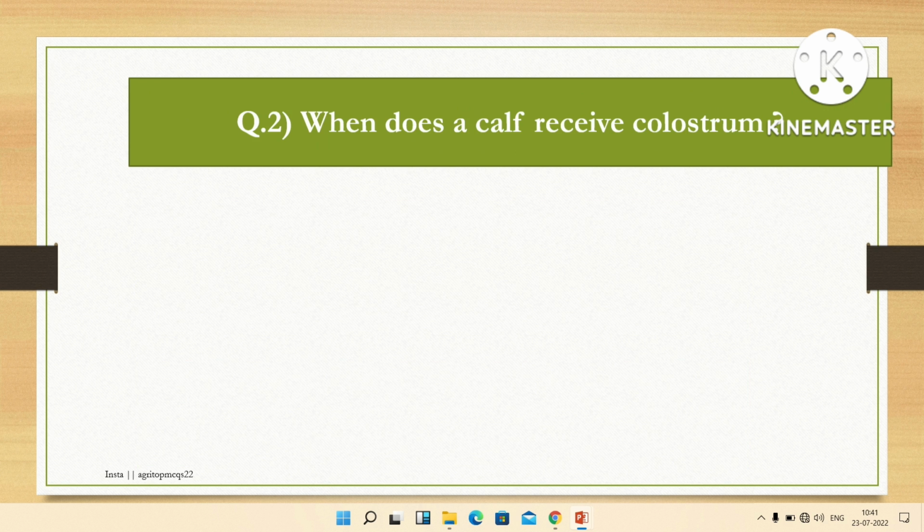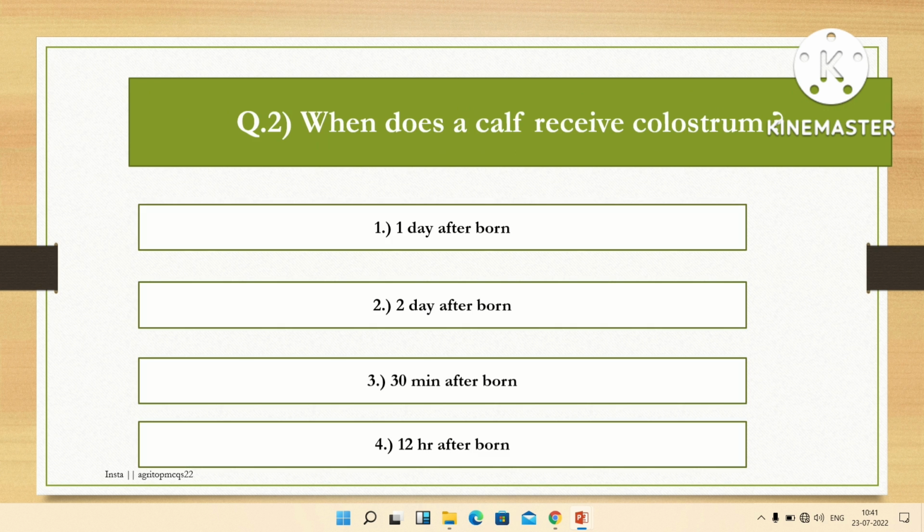The next question is, when does a calf receive colostrum? Options are 1 day after birth, 2 days after birth, 30 minutes after birth, and 12 hours after birth. The right answer is 30 minutes after birth. After 30 minutes of birth, a calf receives colostrum.